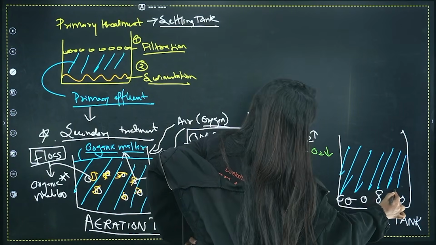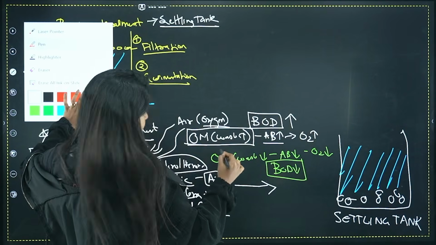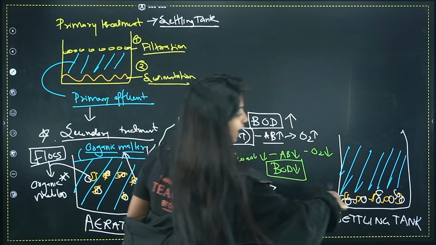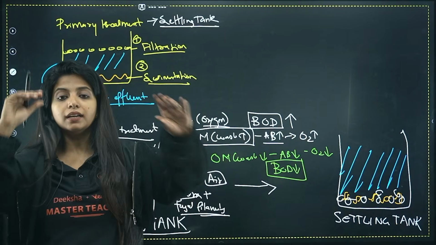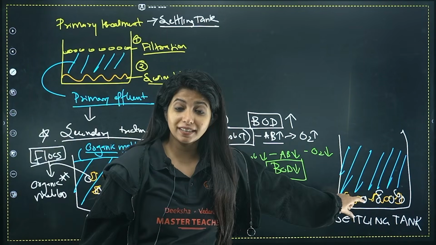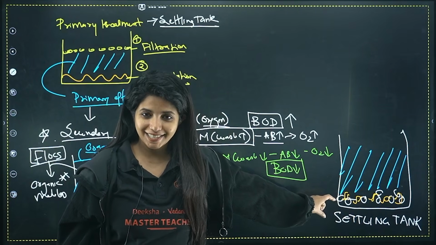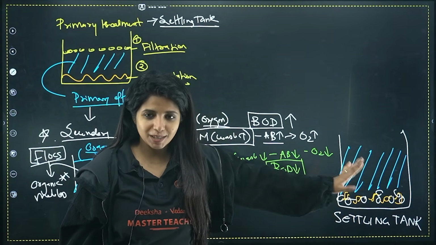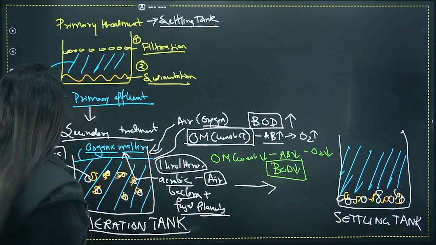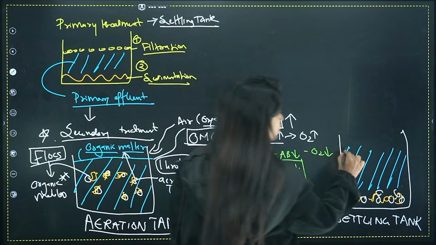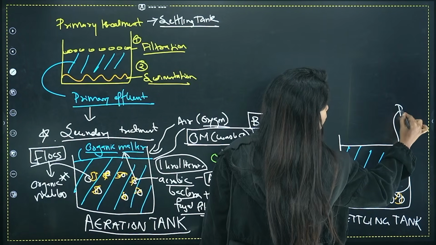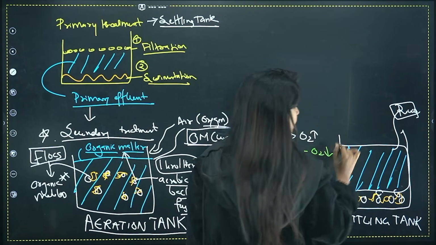Whenever you want settling down, that's when we use a settling tank, right? And you have this. What is this, my dear children? You can clearly understand I have made the aerobic bacteria plus the what? The fungal filaments. So can I say it's the floc which is settling down right over here? Yes, it's that. But listen to me carefully. They did their work. They broke down the organic matter. Now this effluent which is there is pretty much safe to be released into a river or any water streams out there because it is clean.